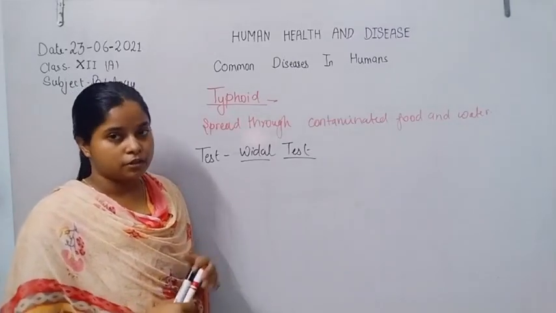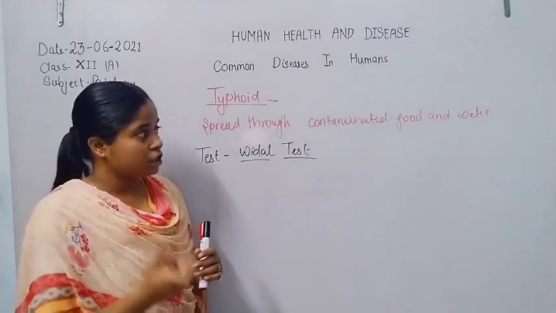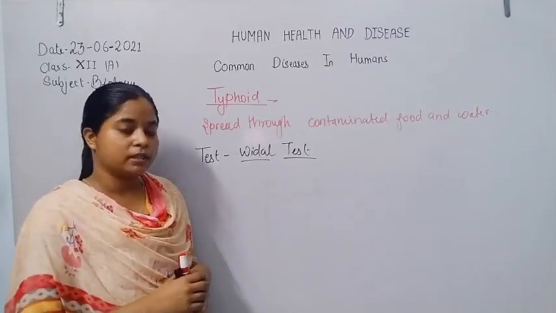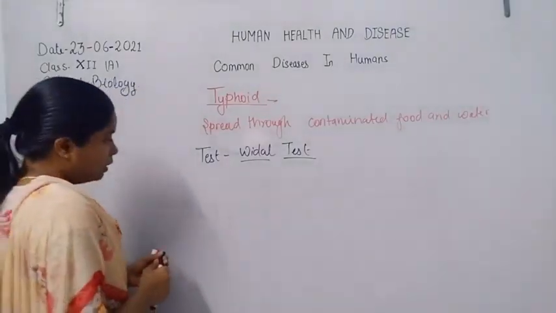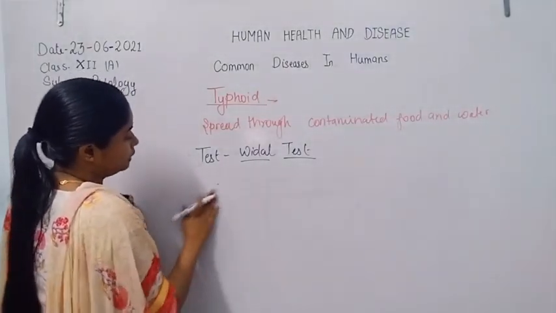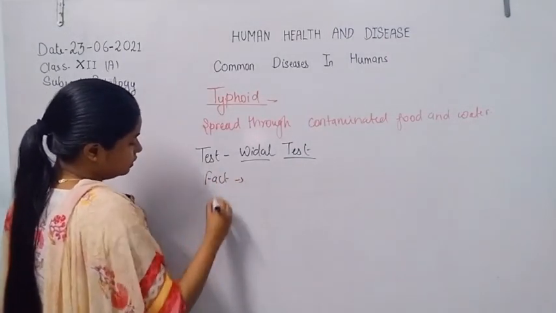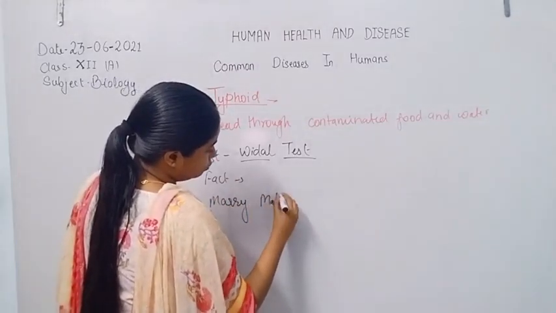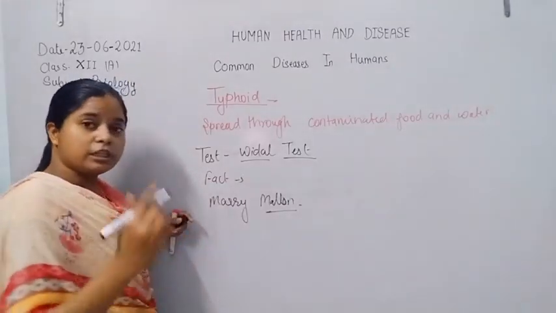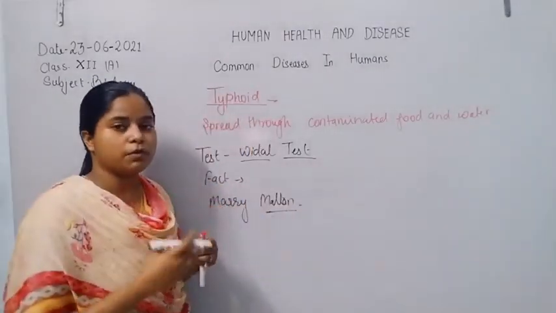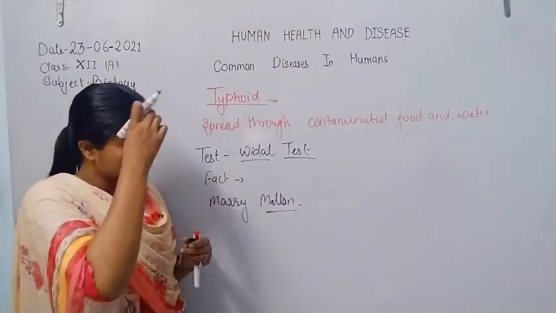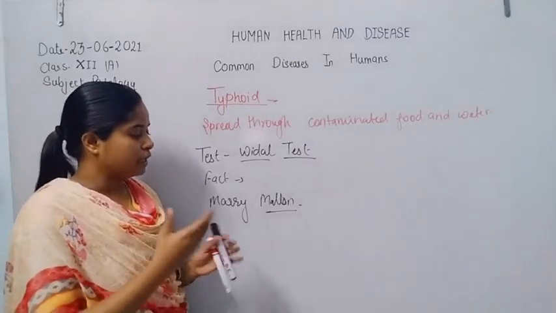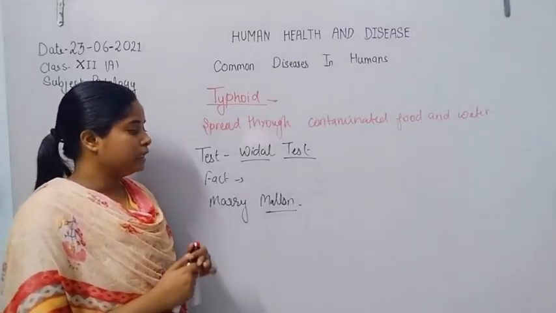She was a professional cook, and she spread typhoid during several years of her service.